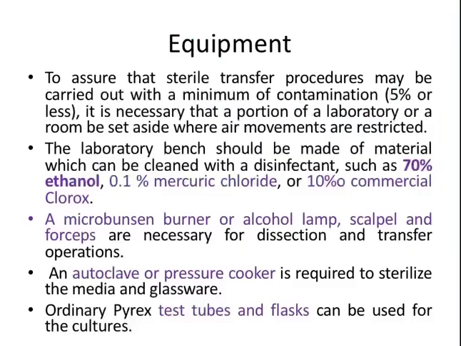The equipment required for organ culture starts with disinfectants. The experiment starts with disinfection of the working table as well as the explant. The explant is the organ, tissue or cell which you take.